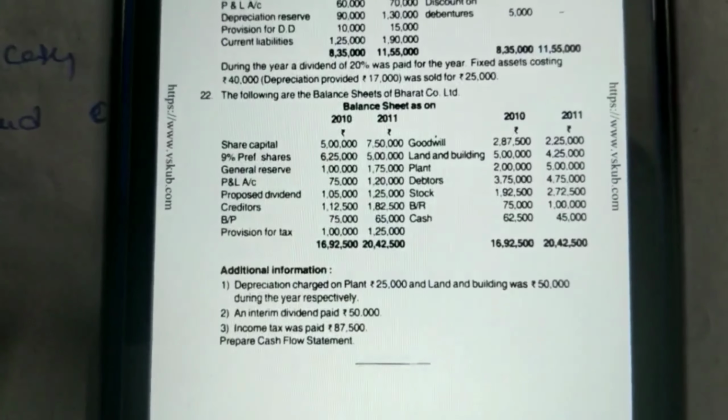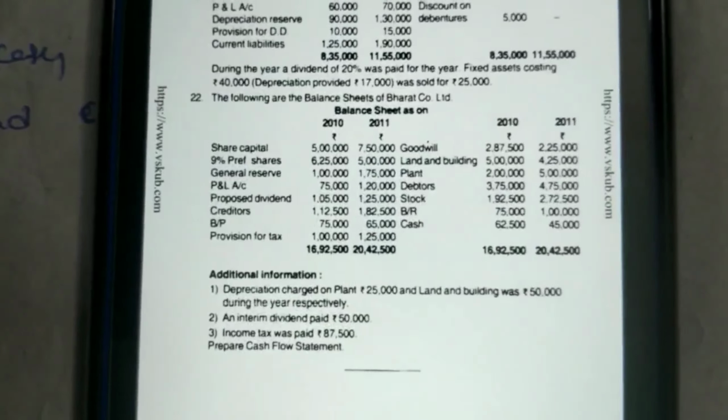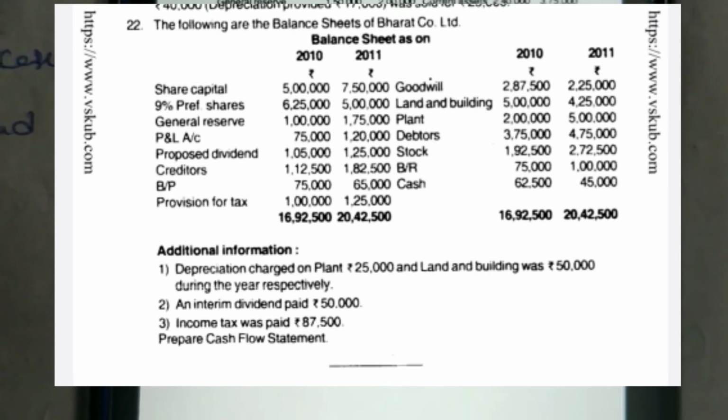Today we have to solve management accounting, 6th semester, VSKB University Ballari, 2017 paper, management accounting, Section C, 15 marks problem. Cash flow statement, question 22.